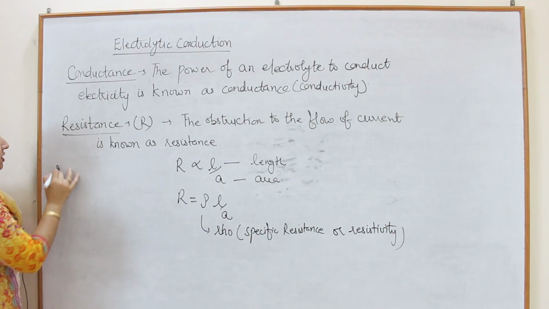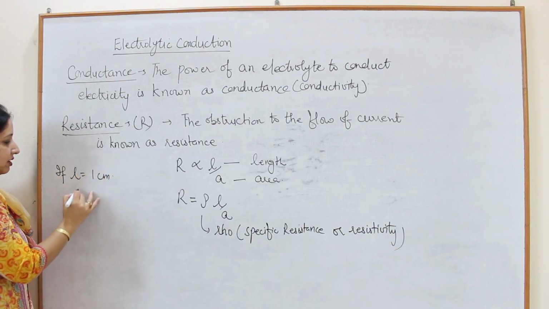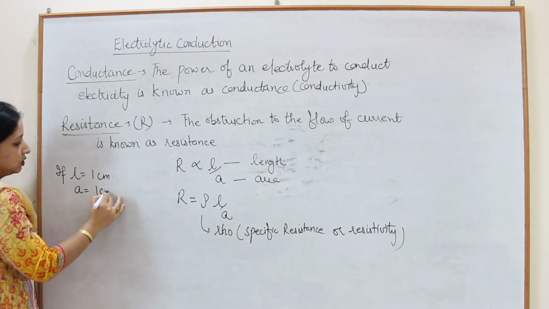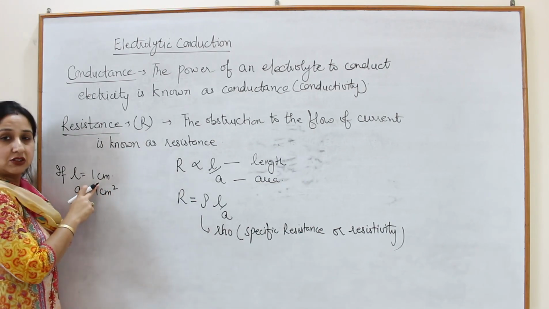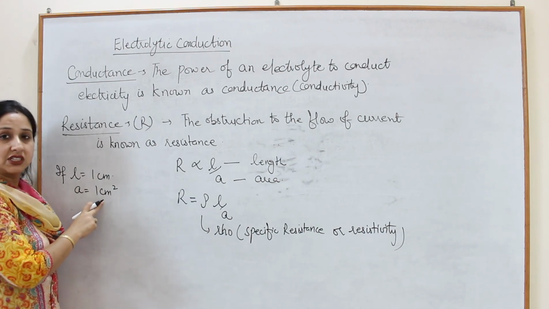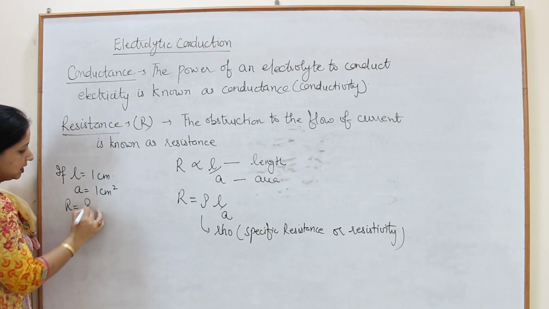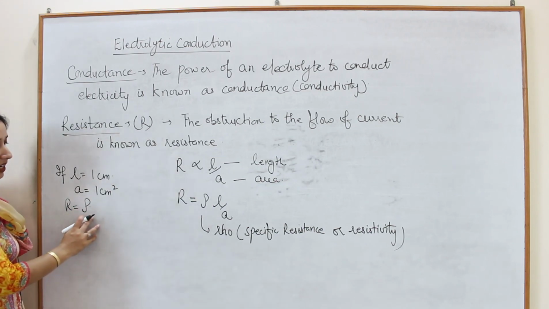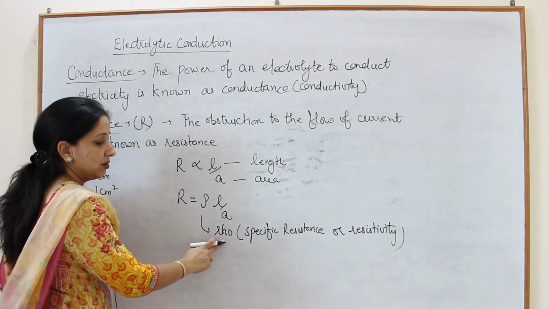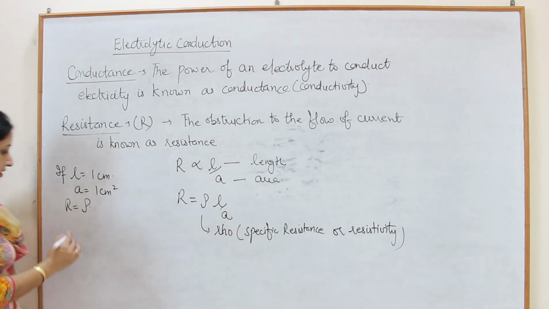So if we assume that L is equal to 1 centimeter and A is equal to 1 centimeter square, length of the electrode is 1 and area of cross section is 1 square centimeter, then R will be equal to rho. So from here we can define specific resistance or simply resistivity.